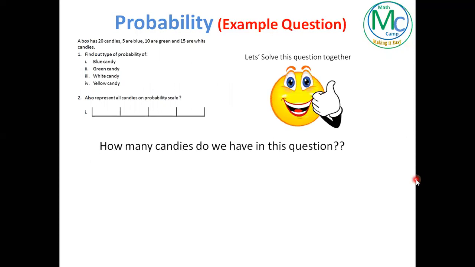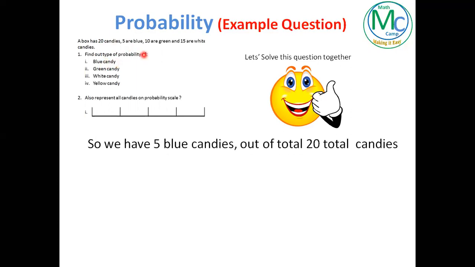So, how many candies do we have in this question in total? In total, we have 20 candies, keep in mind. So, let's find out the probability of the first candy, which is blue candy. To find this out, we have to see how many blue candies we have. So we have 5 blue candies out of a total of 20 candies.